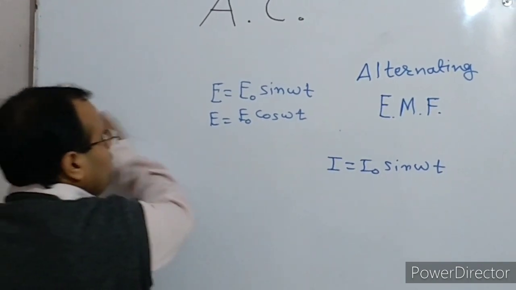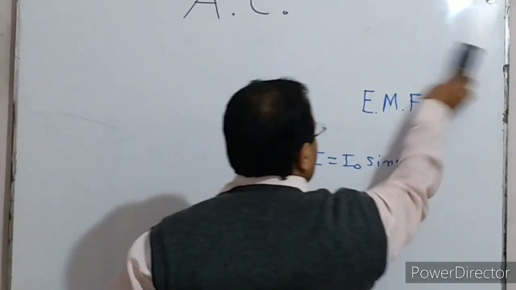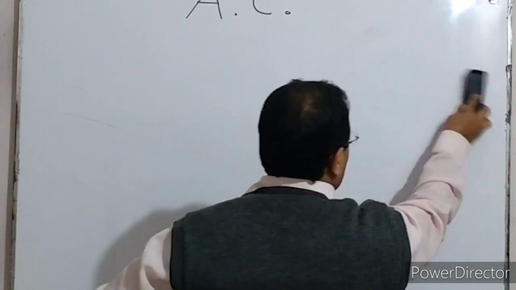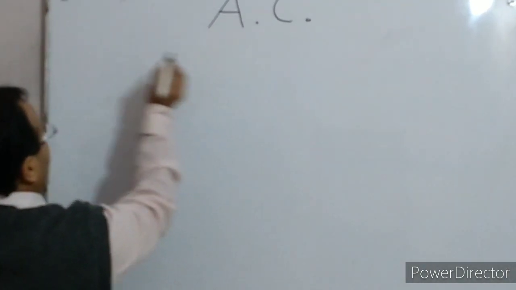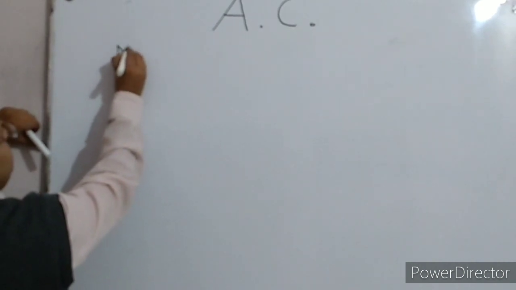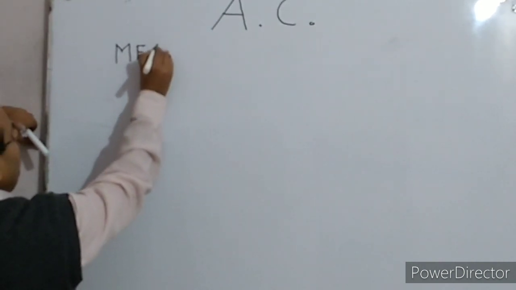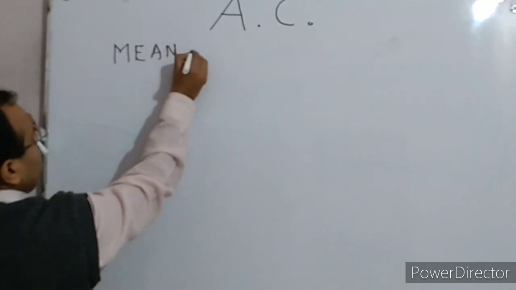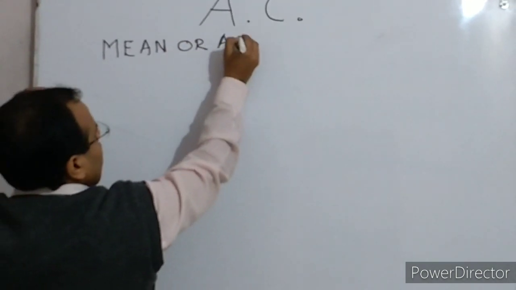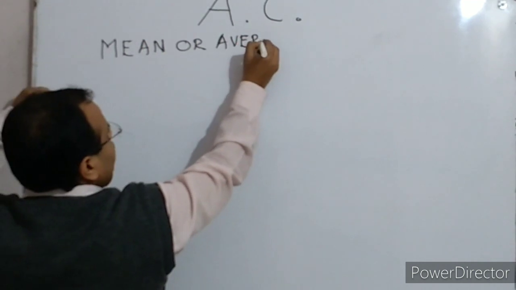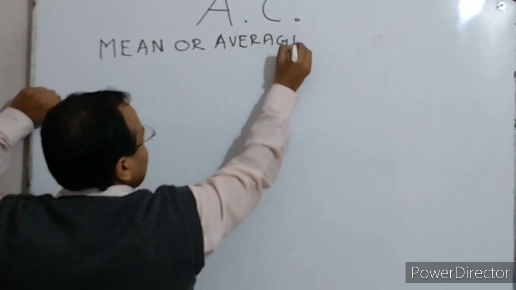Now let us discuss one very important characteristic of alternating current, and that is called the mean value or average value of alternating current. So let us discuss this mean or average value of alternating current.